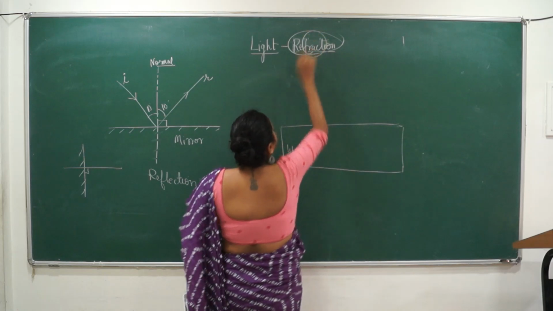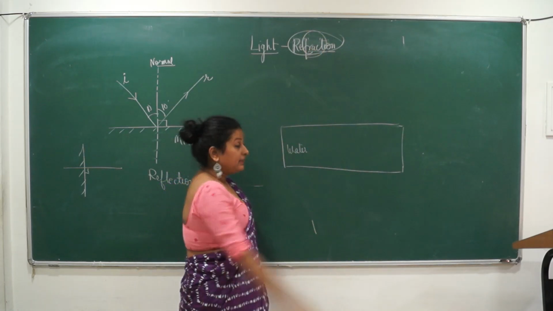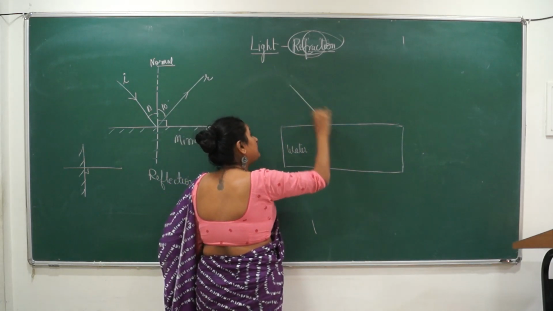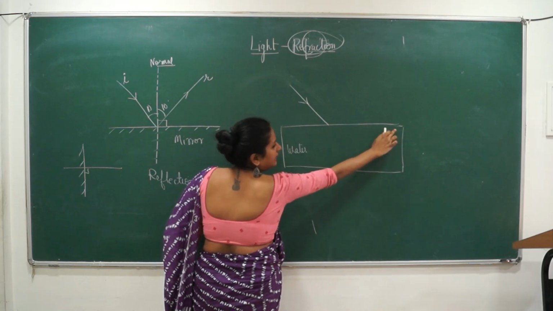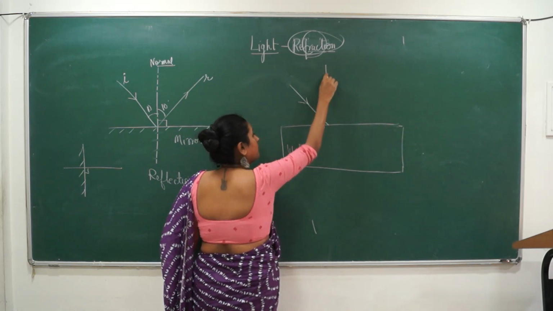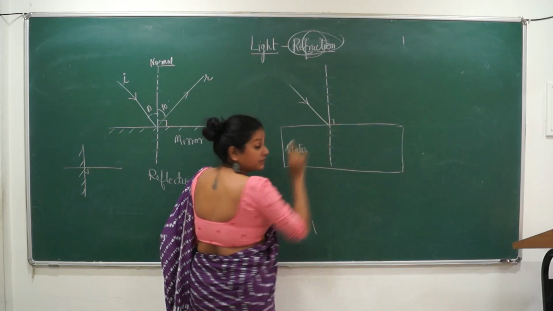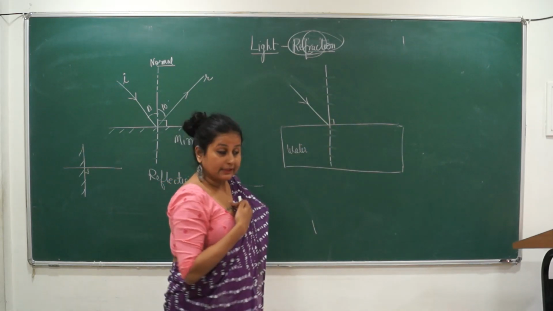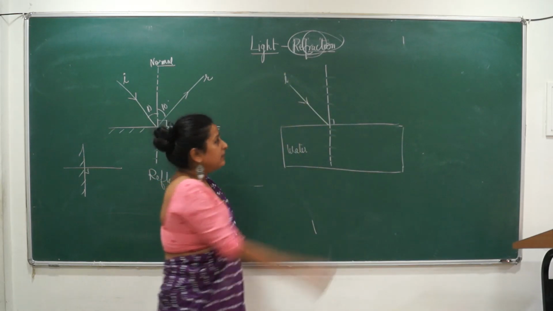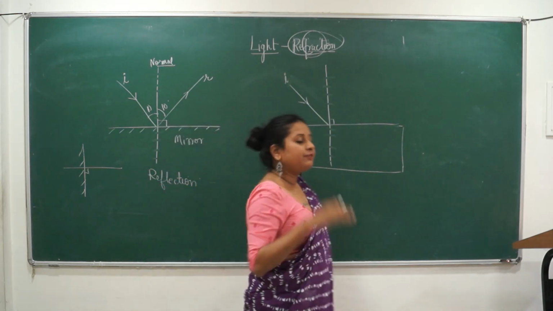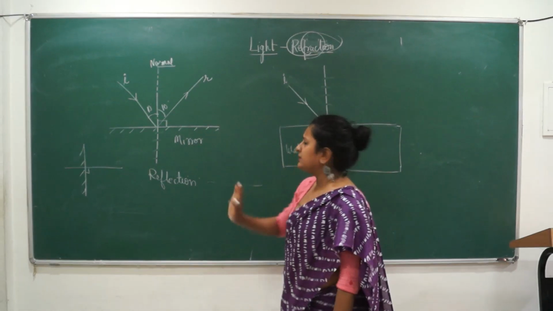Refraction means a change in direction. So if a light ray falls on this, what will happen? How will the normal be? This is the refracting surface, so the normal will be perpendicular to it, right? Always remember it's an imaginary line. We draw it ourselves. So this is the incident ray in this case. What is an incident ray? The ray that falls on the surface, the reflecting surface or the refracting surface, it does not matter.